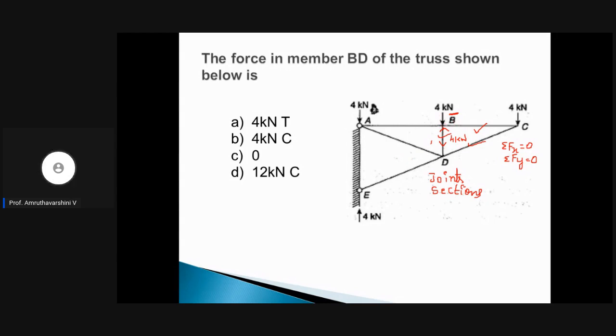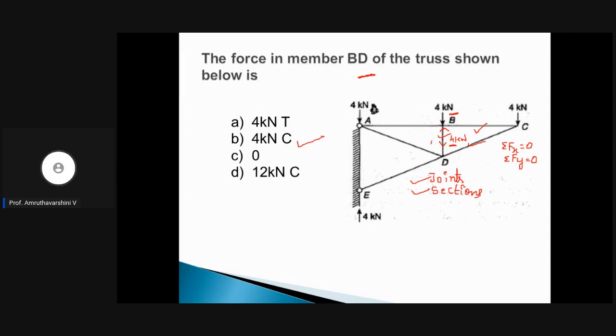So you can easily say that 4 kilonewton is the force that needs to be given in order for this truss to stay in equilibrium, and thus the member force in BD is 4 kilonewton compression only. So 4 kilonewton is the magnitude, right? And compression is the direction of the force in member BD. Now if you solve using method of joints or method of sections, you will also get the same answer. You can cross check if you have time. So this is how you can easily find the member force BD.